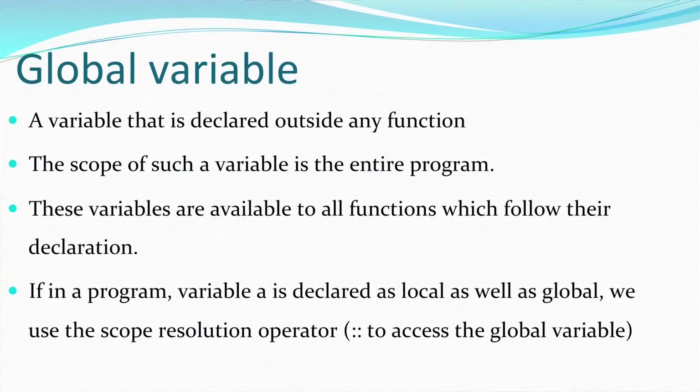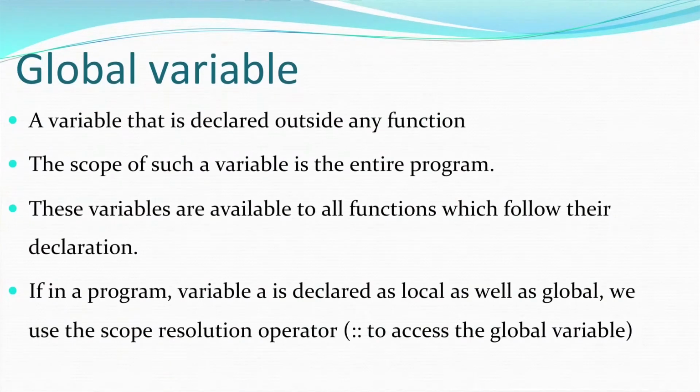Next, we move on to global variables. A global variable does not belong to any one function or compound statement. It is declared outside all functions, so it is accessible by all functions that follow that particular declaration. You can see on your slide, a variable that is declared outside any function is a global variable. The scope of such a variable is the entire program, and these variables are available to all functions which follow their declaration. Any variable when declared globally is available to all functions, all statements after it.